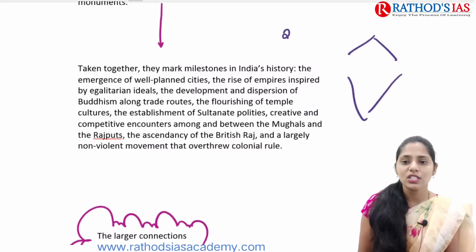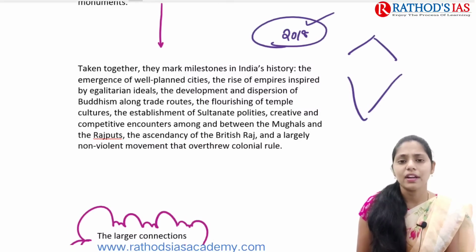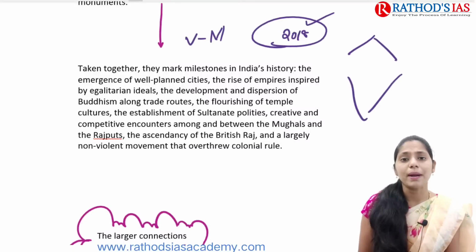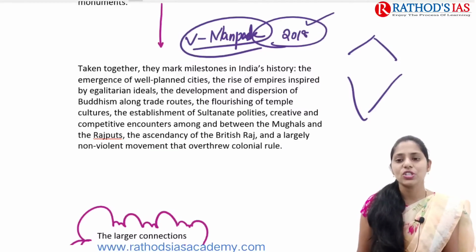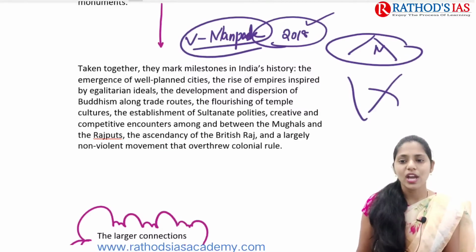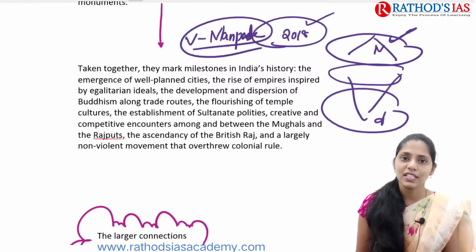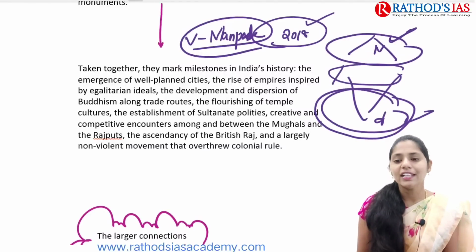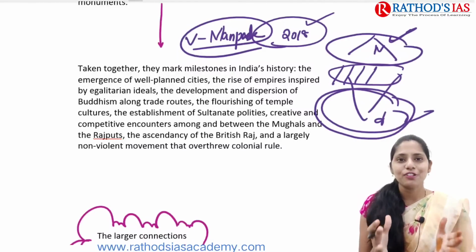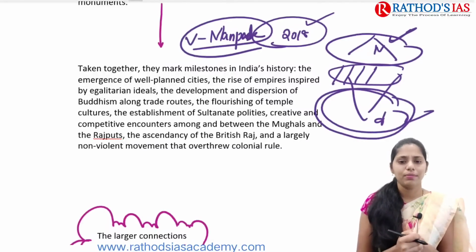So actually in 2018, one question from this temple architecture that I remember is regarding the Vijayanagara Empire. Here they ask a question regarding mandapas. If you're talking about temple architecture, we used to have Nagara, Dravida, as well as Vesara. The Nagara style of temple architecture is mainly seen in northern India, and the Dravidian type of architecture is mainly seen in southern India. In central India we can see a mix of both, Dravida and Nagara, and we call it the Vesara style of temple architecture.